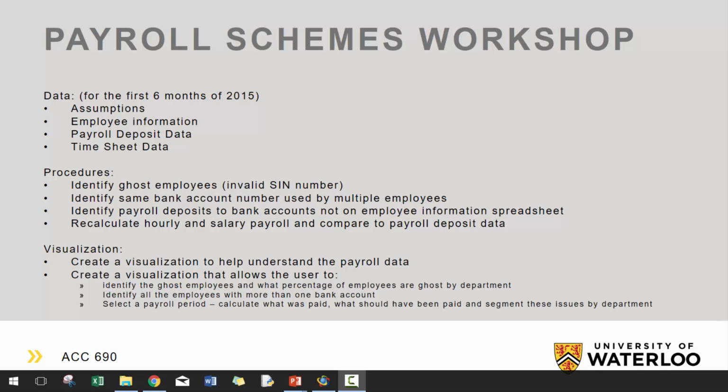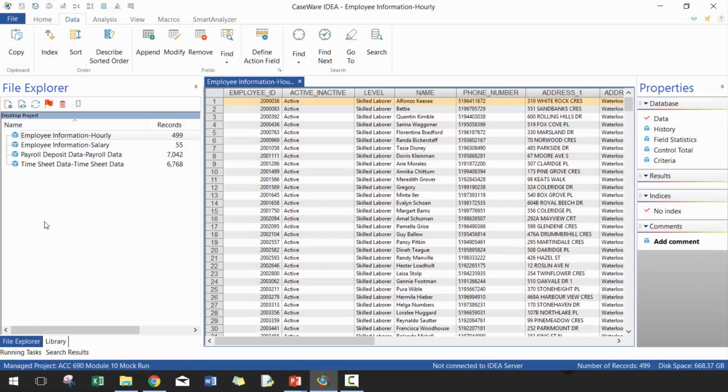And in today's workshop, we're going to do payroll schemes, detecting these different payroll schemes. So we have different procedures here. It's identify ghost employees, identify same bank account number used by multiple employees, identify payroll deposits to bank accounts not on employee information spreadsheet, and then recalculate hourly and salary payroll and compare it to payroll deposit records. So here I have employee information on hourly and salary employees, payroll deposit data, and as well timesheet data.